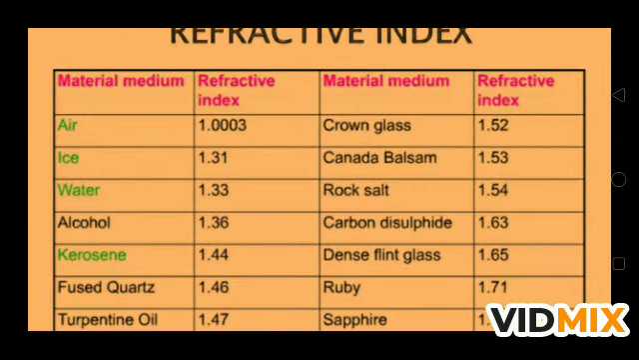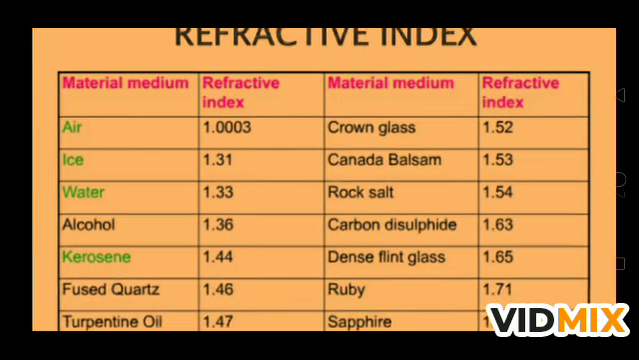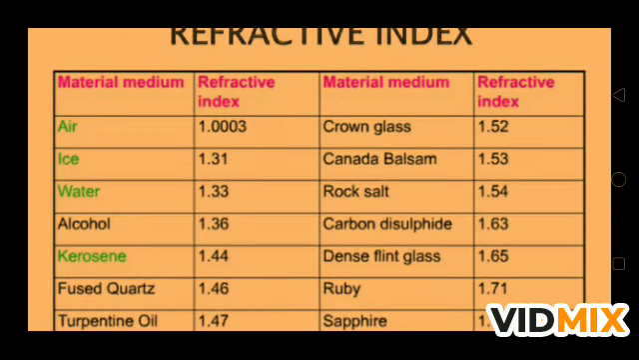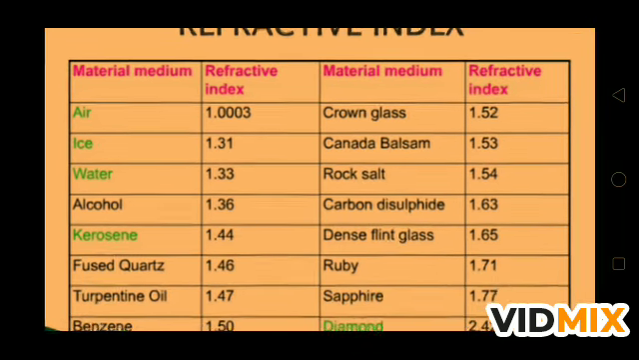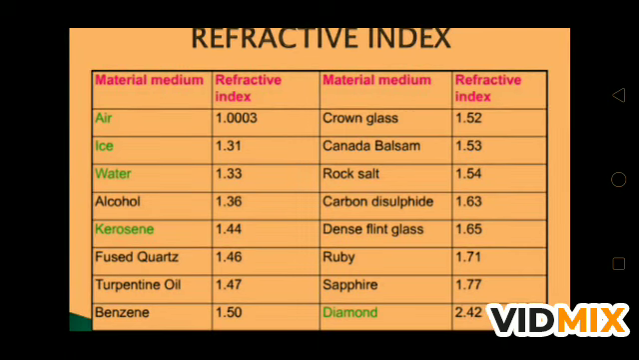So there is a refractive index constant for the given pair of media. Suppose we are talking about air, the refractive index of air is 1.003, ice it is 1.31, water it is 1.33, alcohol, kerosene, so many material media are there and the refractive index is given. It is here to give you an idea of what the refractive index means and how much light will bend into the air.